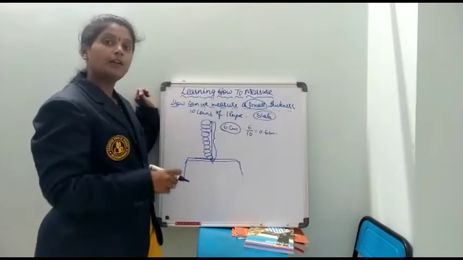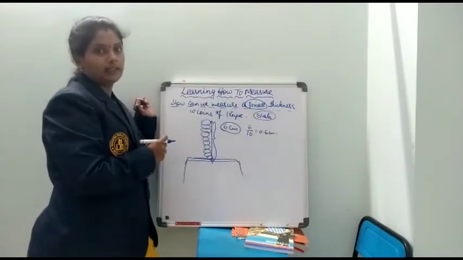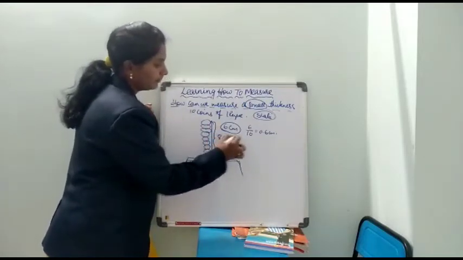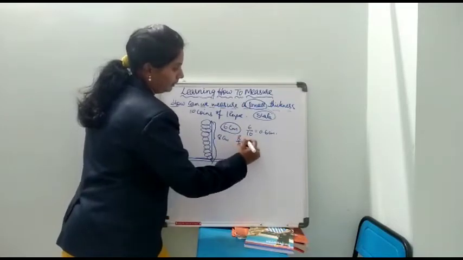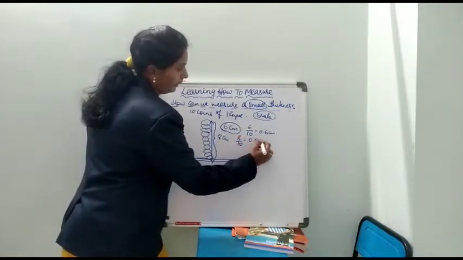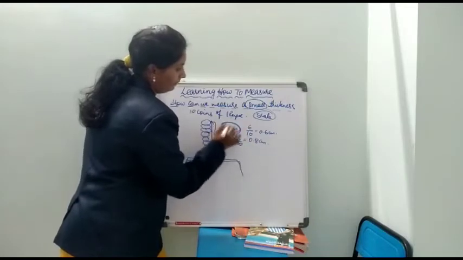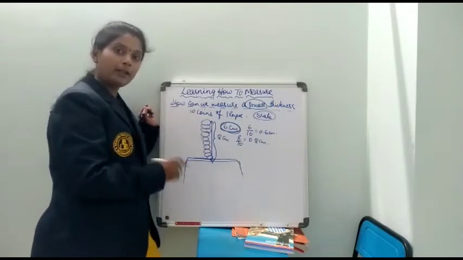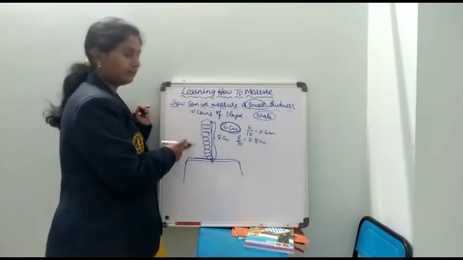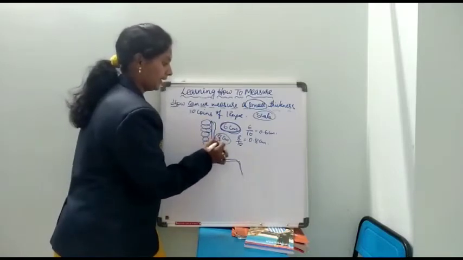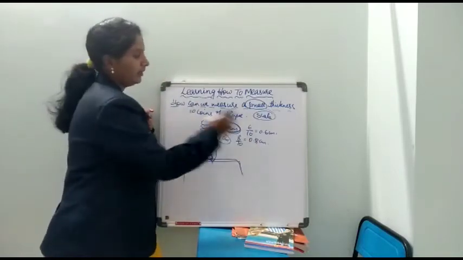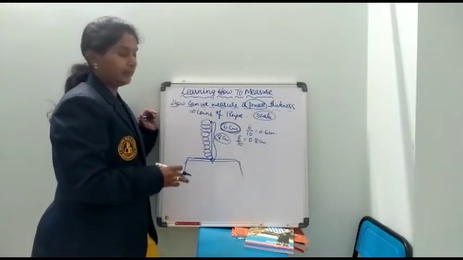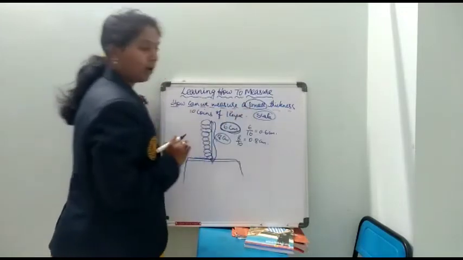The thickness of a single coin is how much? 0.6 centimeters. After measuring the 10 coins, if you get a reading like 8 centimeters, what you have to do? 8 by 10 is equal to 0.8 centimeters. Depending on the coins, that reading will be different. Whatever answer you get, divided by 10, you will get the thickness of a single coin, 0.8 centimeters. This is how we can measure a small thickness.